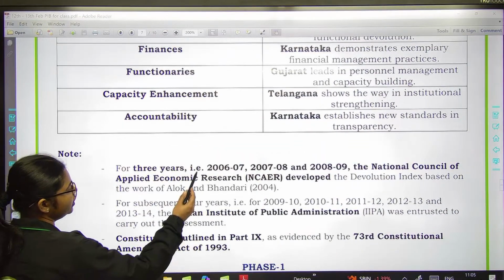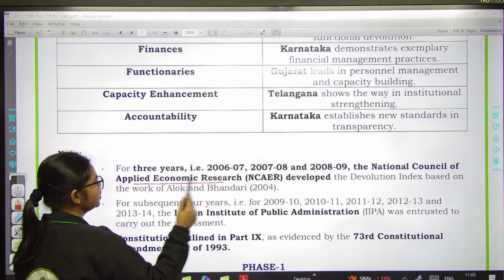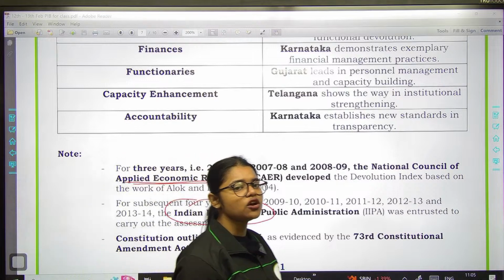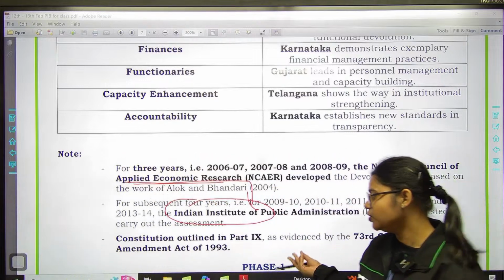And initially for 3 years, this particular report was prepared by the National Council of Applied Economic Research, and later on the Indian Institute of Public Administration took the responsibility to develop this report, okay?